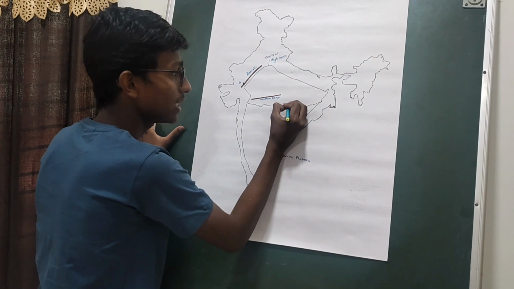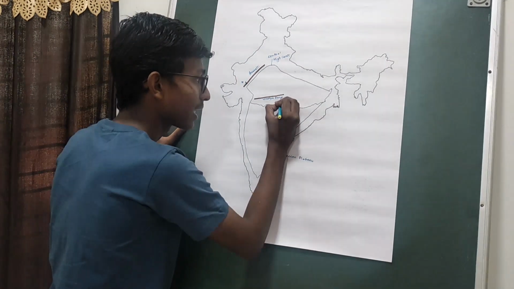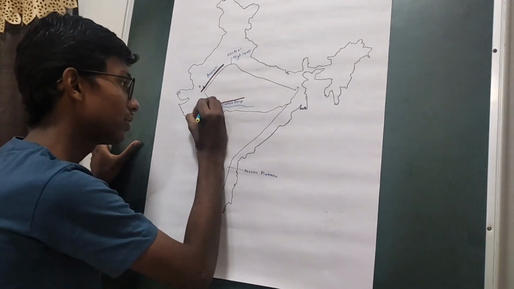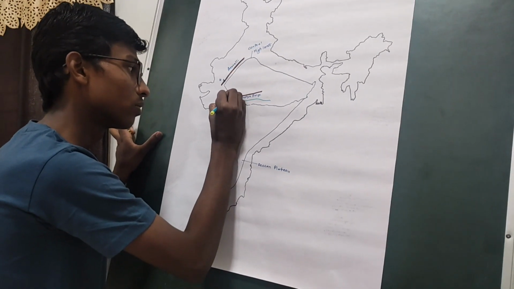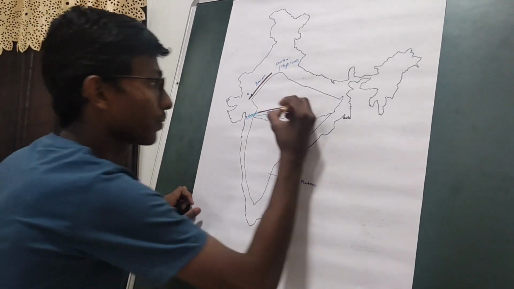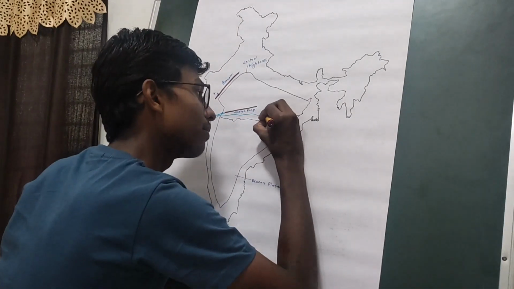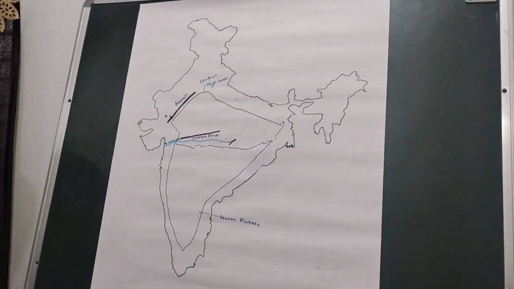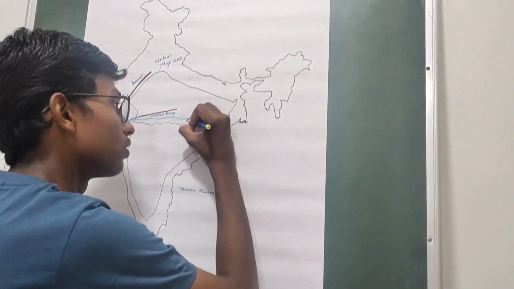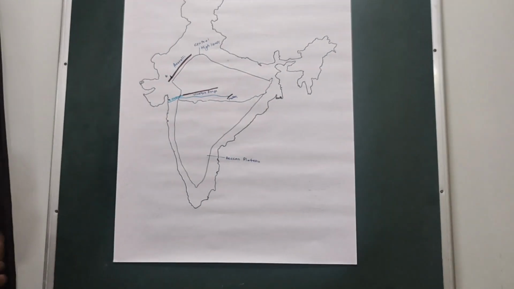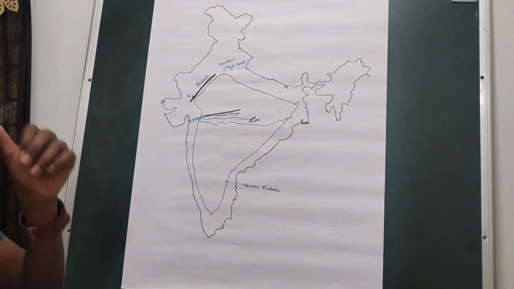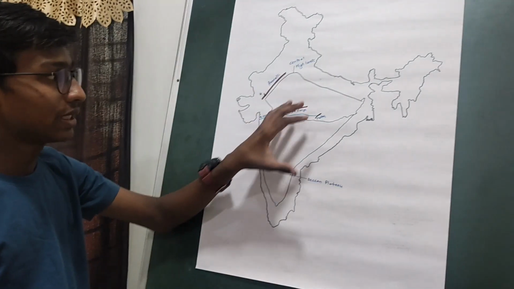This river Narmada originates in the Amarkantak Plateau in the Maikal Hills. This one is river Narmada. It originates here, the Maikal Hills, in the Amarkantak Plateau. So this is where the Central Highlands are located. Now, what does it consist of?